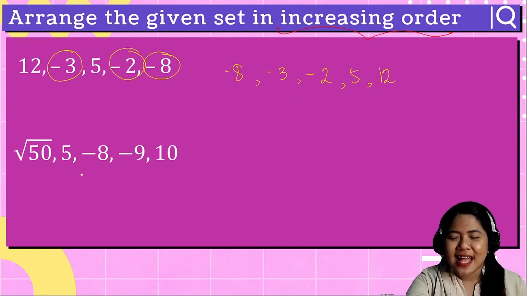Okay, next, how about this? We have the square root of 50, 5, negative 8, negative 9, and positive 10.